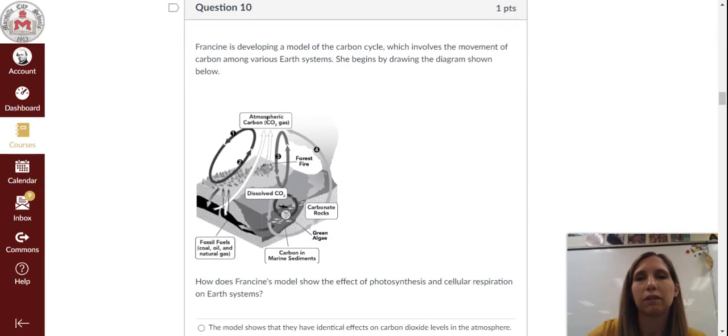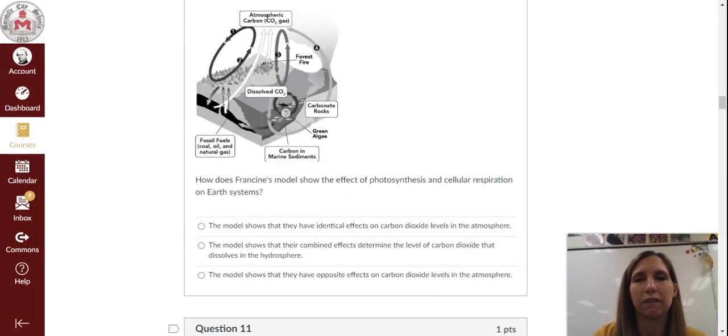Question 10. Francine is developing a model of the carbon cycle, which involves the movement of carbon among various Earth systems. She begins by drawing the diagram shown below. How does Francine's model show the effect of photosynthesis and cellular respiration on Earth systems? A, the model shows that they have identical effects on carbon dioxide levels in the atmosphere. B, the model shows that their combined effects determine the level of carbon dioxide that dissolves in the hydrosphere. C, the model shows that they have opposite effects on carbon dioxide levels in the atmosphere.